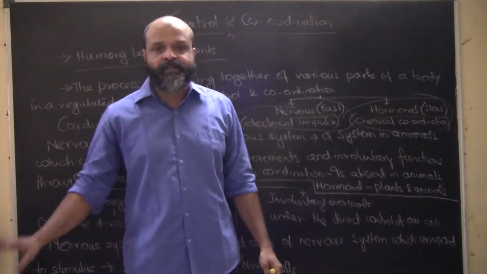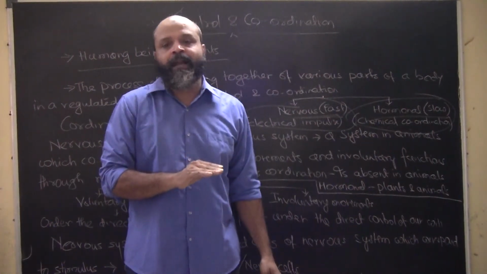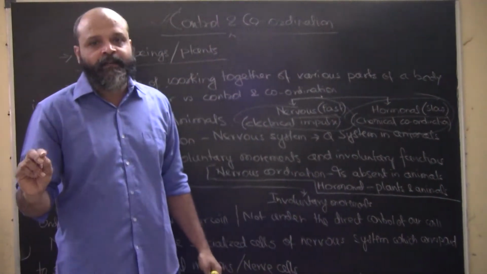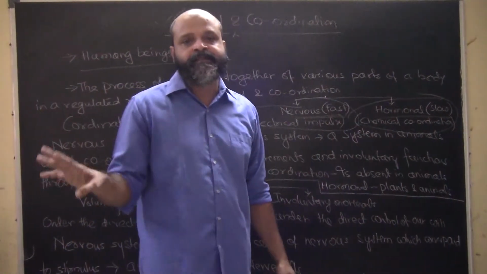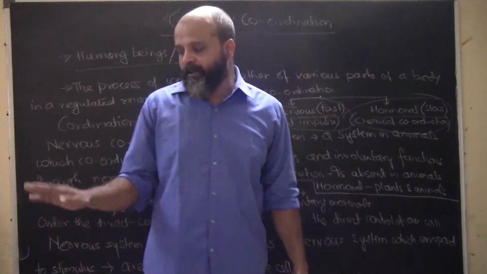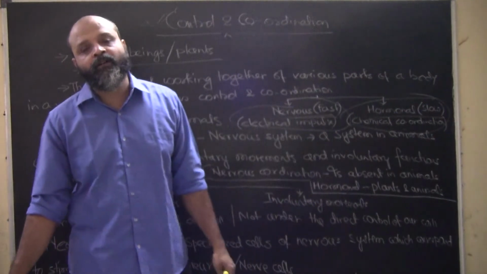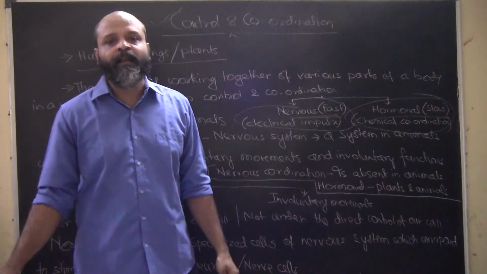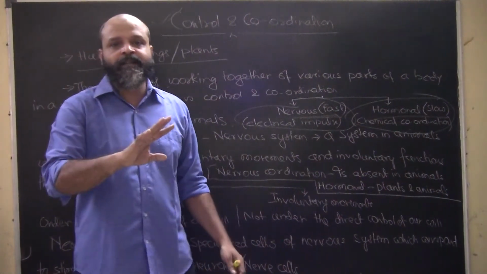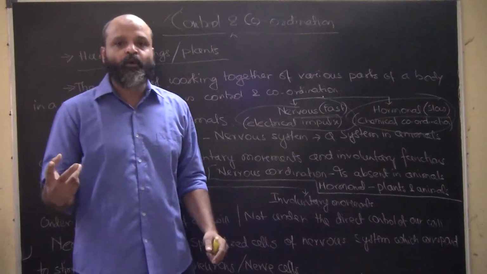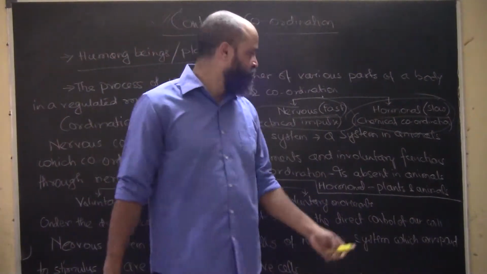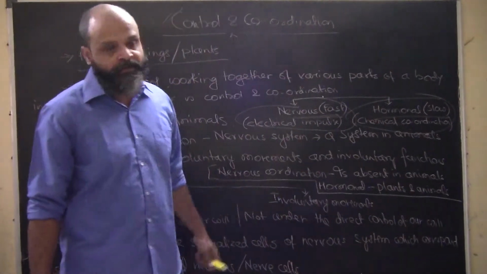So for example, if you touch a hot object, you will immediately pull your hand off. Why? Because immediately the message goes to the brain that this is something harmful. If we leave our hands there, then what will happen? We'll get burned, right? So immediately the hand is pulled off. That's a very quick and prompt action, and that is controlled by the nervous system.